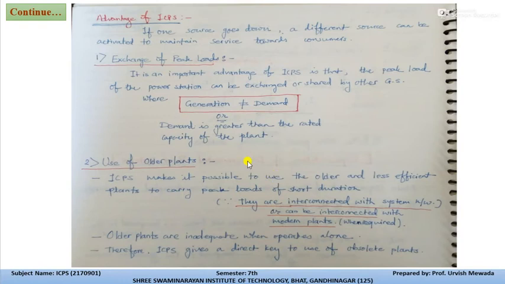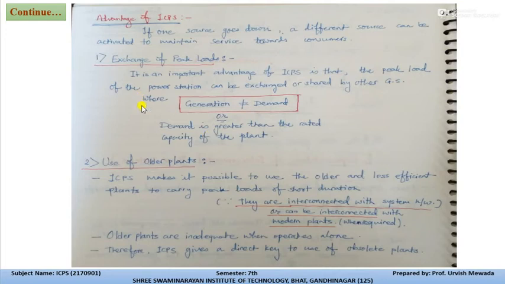Now, advantages of interconnected power system. So interconnected power system has so many advantages that we already briefed, but we are going to detail one by one. So first is exchange of peak load. Now what do you mean by exchange of peak load? This is the most important advantage of interconnected power system.